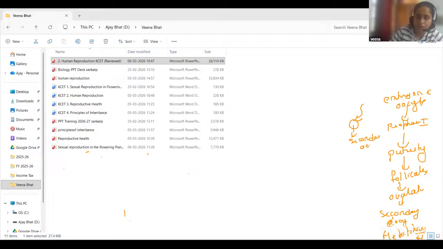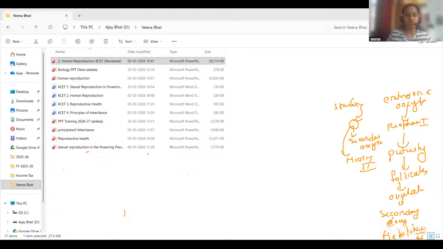This is the secondary oocyte, and this one is the sperm. When the sperm fuses with the secondary oocyte, it completes its meiosis 2. So this is true. Statement 1 is true and correct.